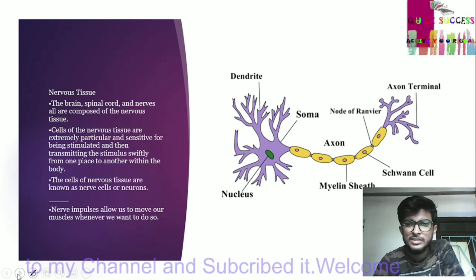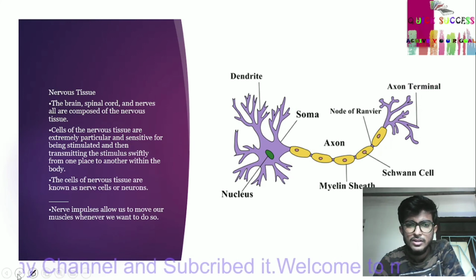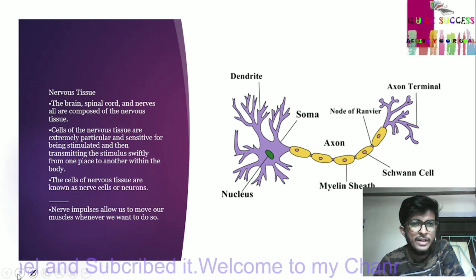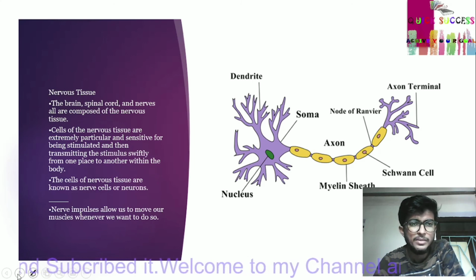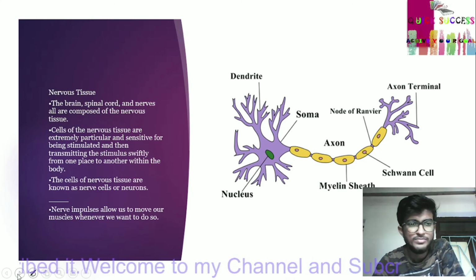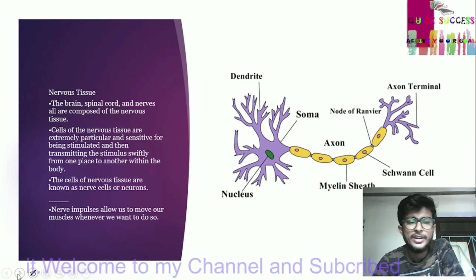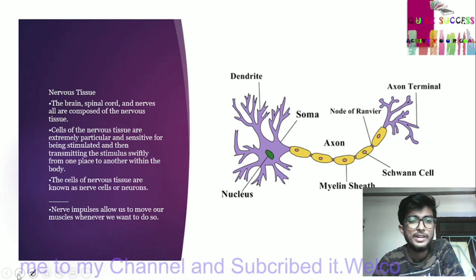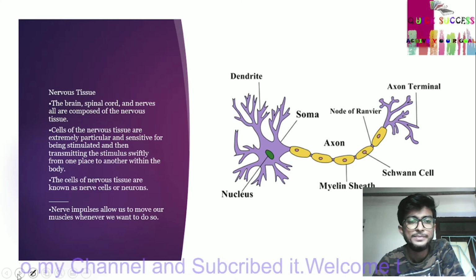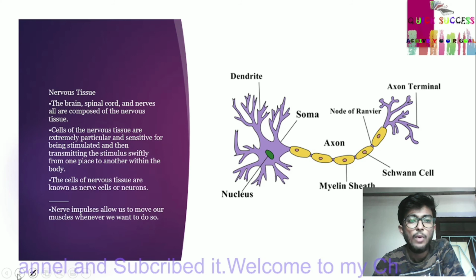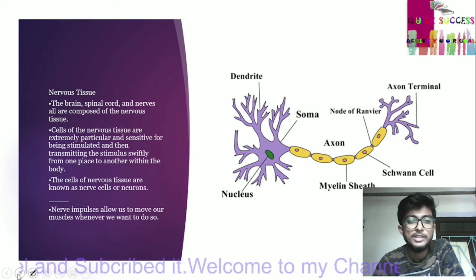This is nervous tissue. The brain, the spinal cord and the nerves are all composed of nervous tissue. Cells of the nervous tissue are extremely specialized and sensitive to being stimulated and then transmitting the signal swiftly from one place to another within the body.